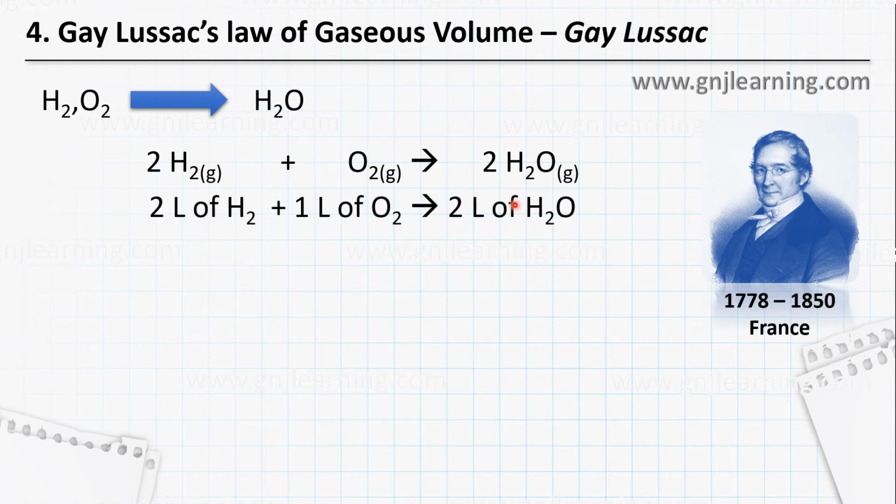Here the volume is in liters, so if you take 2 liters of hydrogen plus 1 liter of oxygen, you will get 2 liters of water. This is the balanced equation. This is one piece of information that you get from a balanced equation. You can compare the volumes of reactants and products.